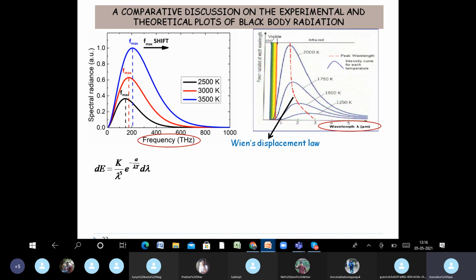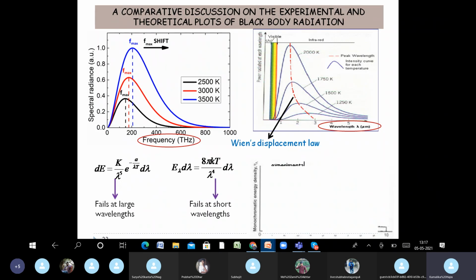Now we saw that Wien's distribution law gives this variation, and Rayleigh-Jeans law, this is nothing but E lambda d lambda. Rayleigh-Jeans law gives us this distribution. Wien's distribution fails at large wavelengths. Rayleigh-Jeans distribution fails at short wavelengths. So this is what happens.